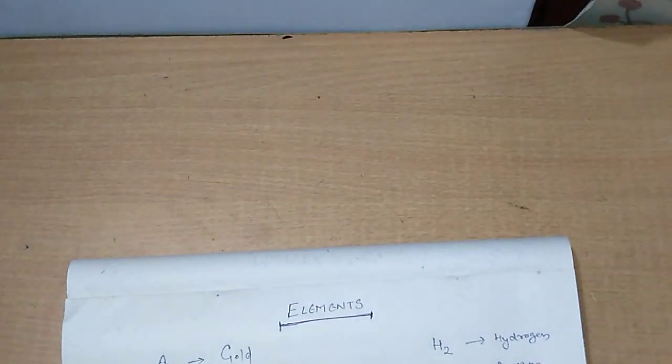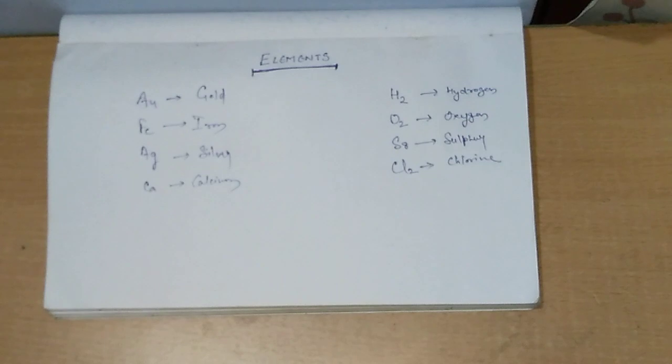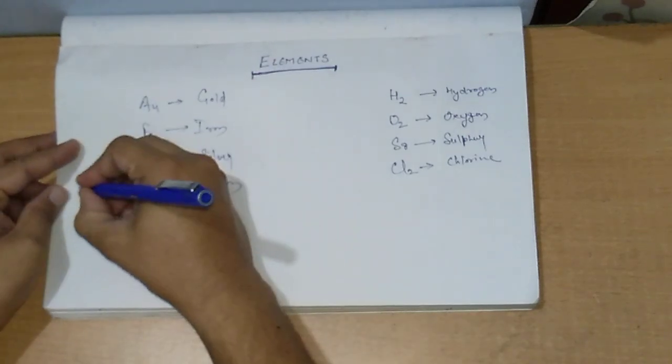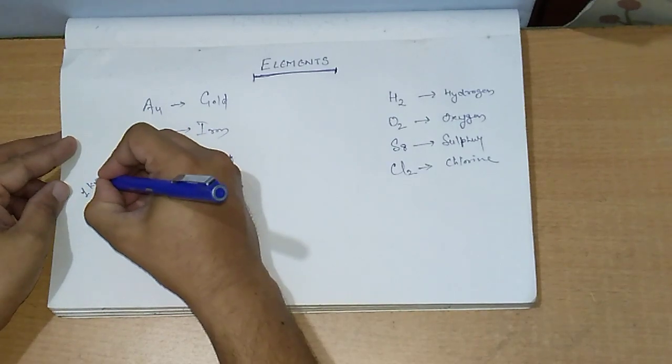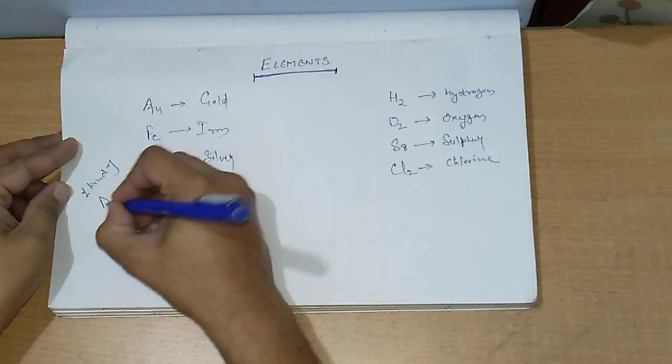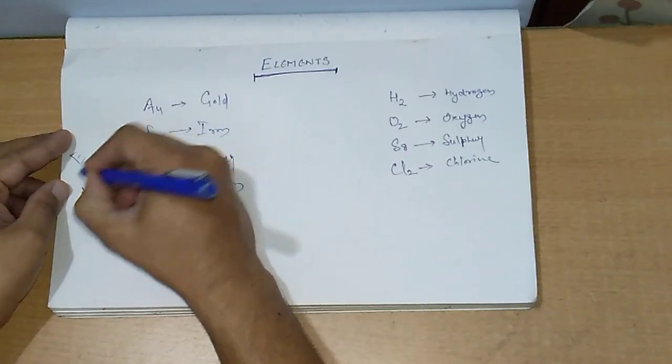Basically, an element is the simplest form of pure substance, and it is made up of only one kind of atom, clear. First of all, it is only one kind of element. It is made up of one kind of atom. So basically, an element is made up of only one kind of atom.